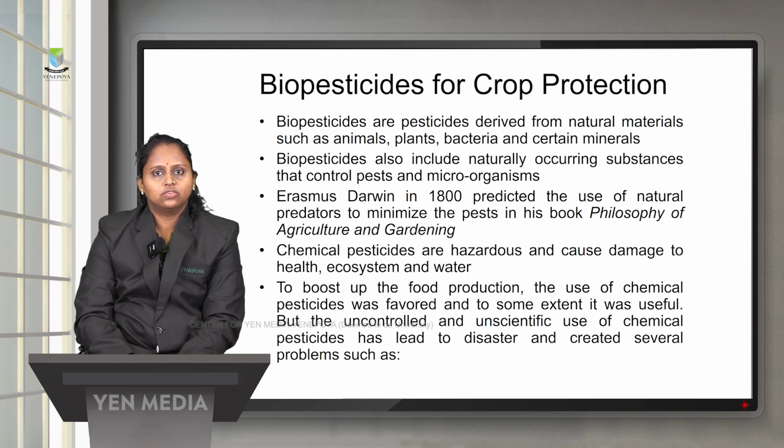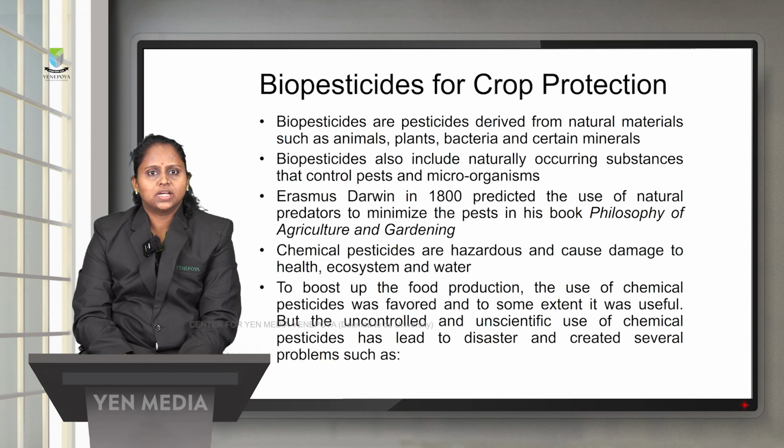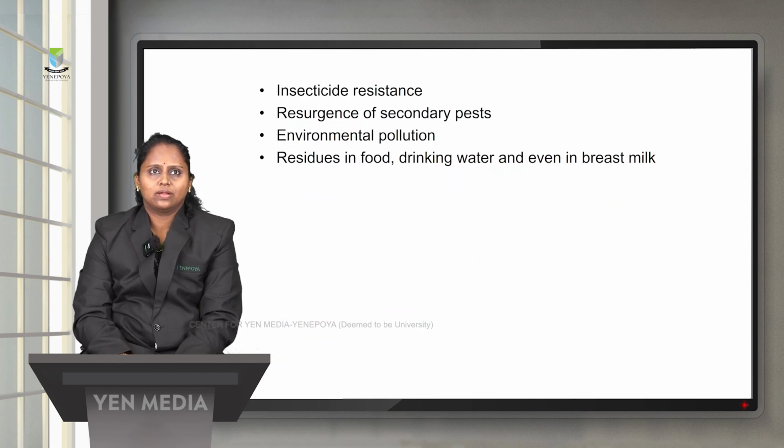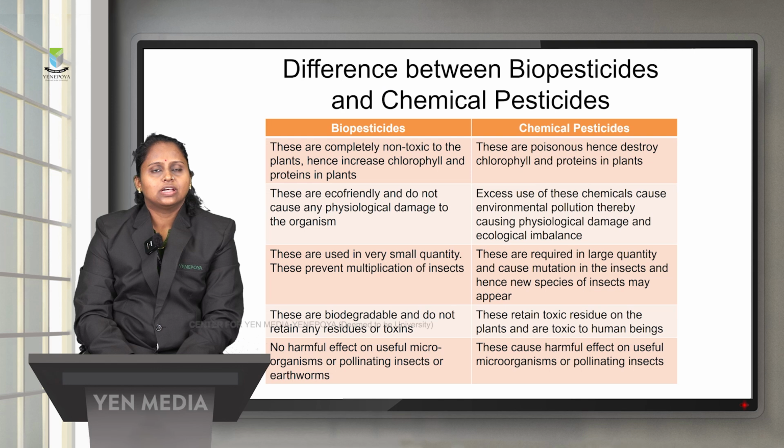To boost up food production, the use of chemical pesticides was favored and to some extent it was useful. But the uncontrolled and unscientific use of chemical pesticides has led to disaster and created various problems such as insecticide resistance, resurgence of secondary pests, pollution of the environment, and residues in the food, water as well as in breast milk. Now we will see some differences between biopesticides and chemical pesticides.